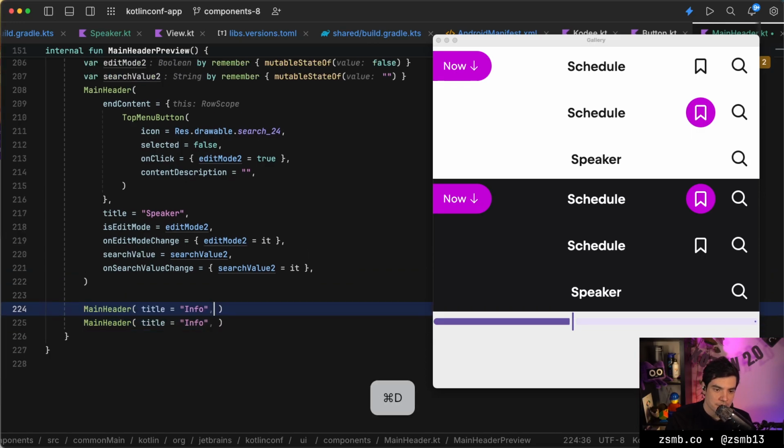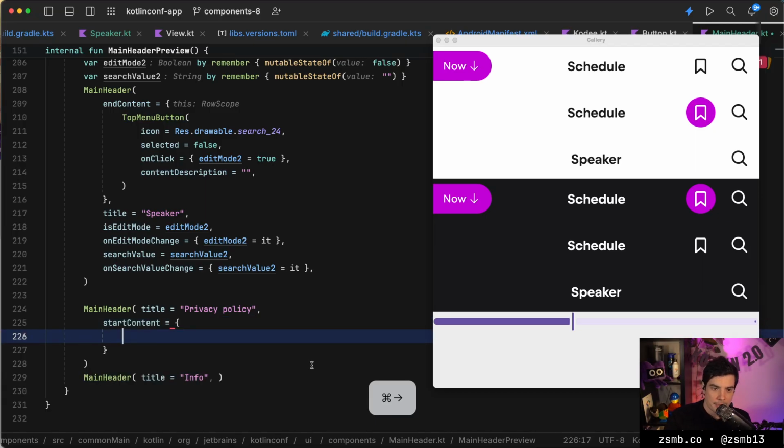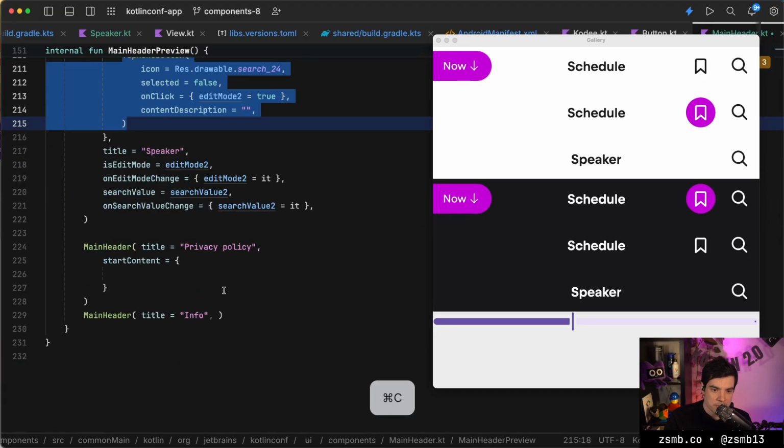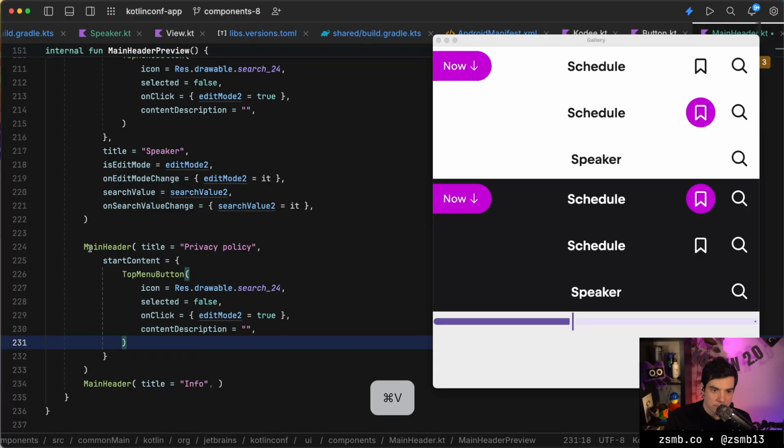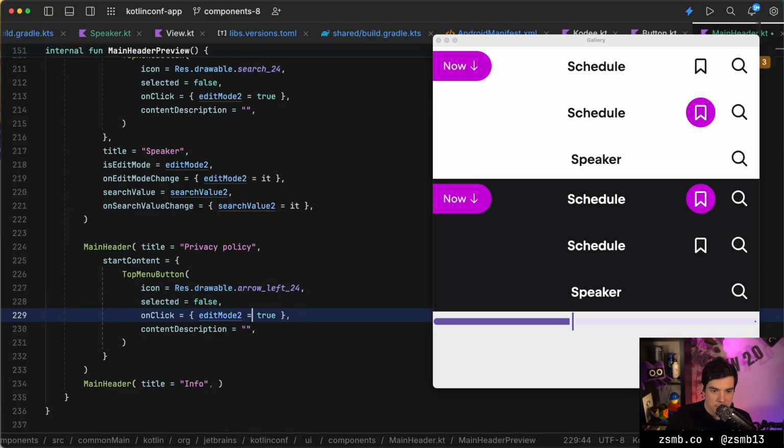And then the privacy policy screen was a bit more complex. It had just the back button on the left, so that would be a start content, and it would be one of these top menu buttons. Should this be called top something if this is a top menu button? Maybe. That's also something we can think about. So yeah, it's a back button.